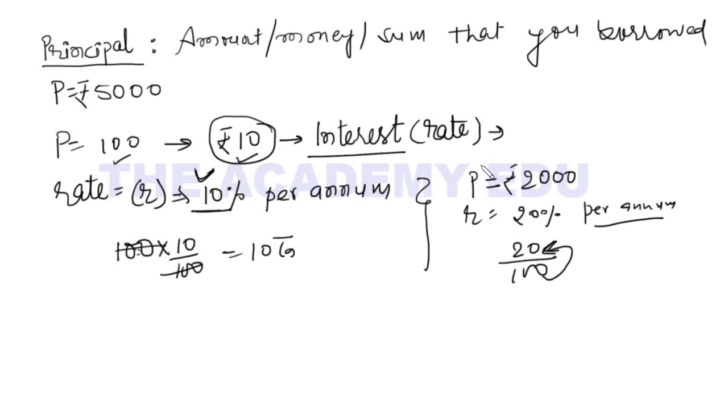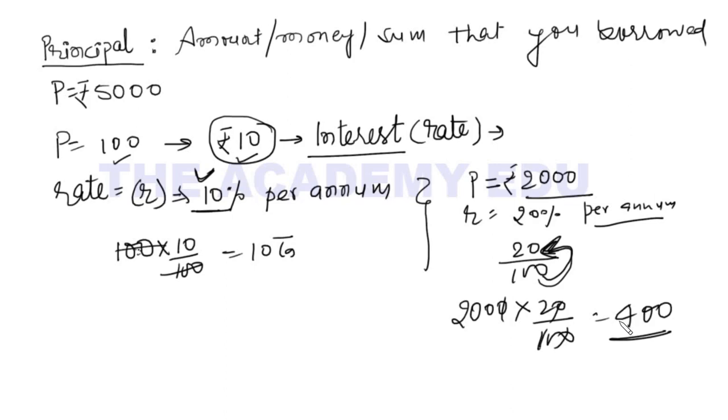Suppose I borrowed on 1 January. So on 31st December I have to pay him 20 rupees on every 100 rupees. So what is the interest for 2,000 rupees? Find the 20% of this. It is 400. So I have to pay at the end of the year 400 as the simple interest.